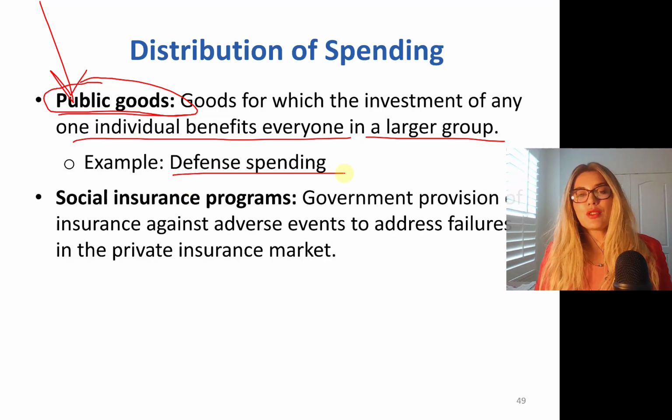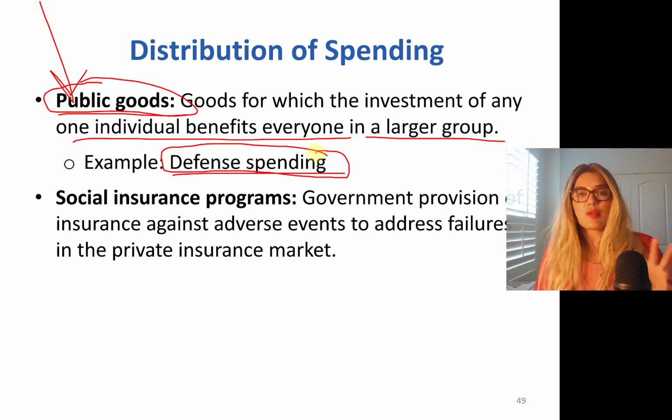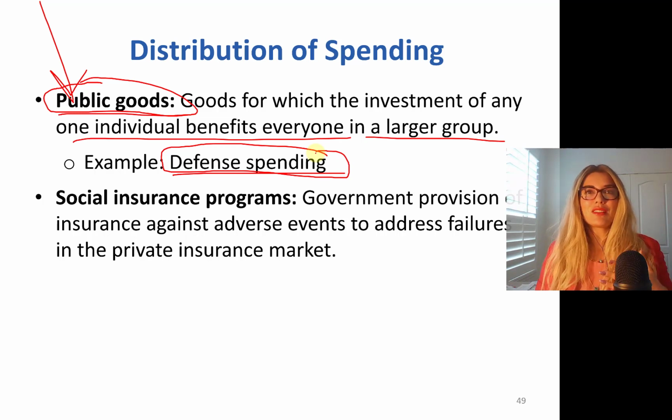Another example is defense spending. Defense spending is something that, once it's provided, is non-excludable. You cannot tell people, hey, you're American, but we're not going to defend you. Number 2, it is non-rival. You're protecting the country, the whole body of citizens, not just one person.